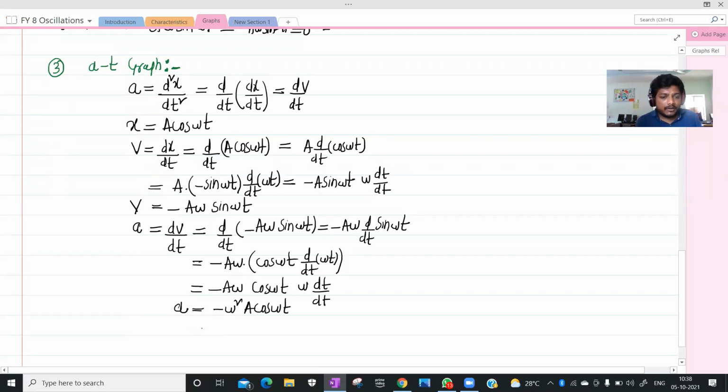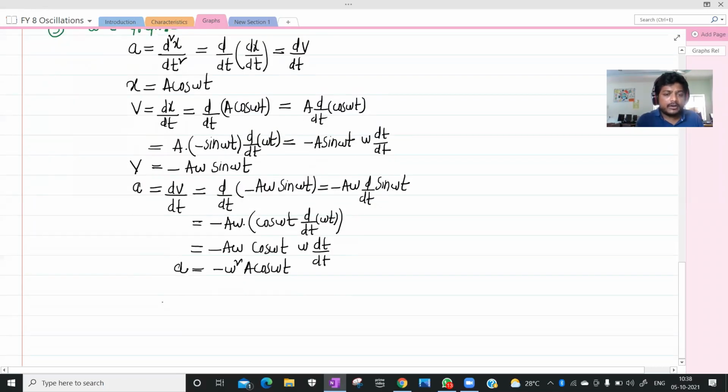Now you can draw. Will you draw the graph by just substituting the values?